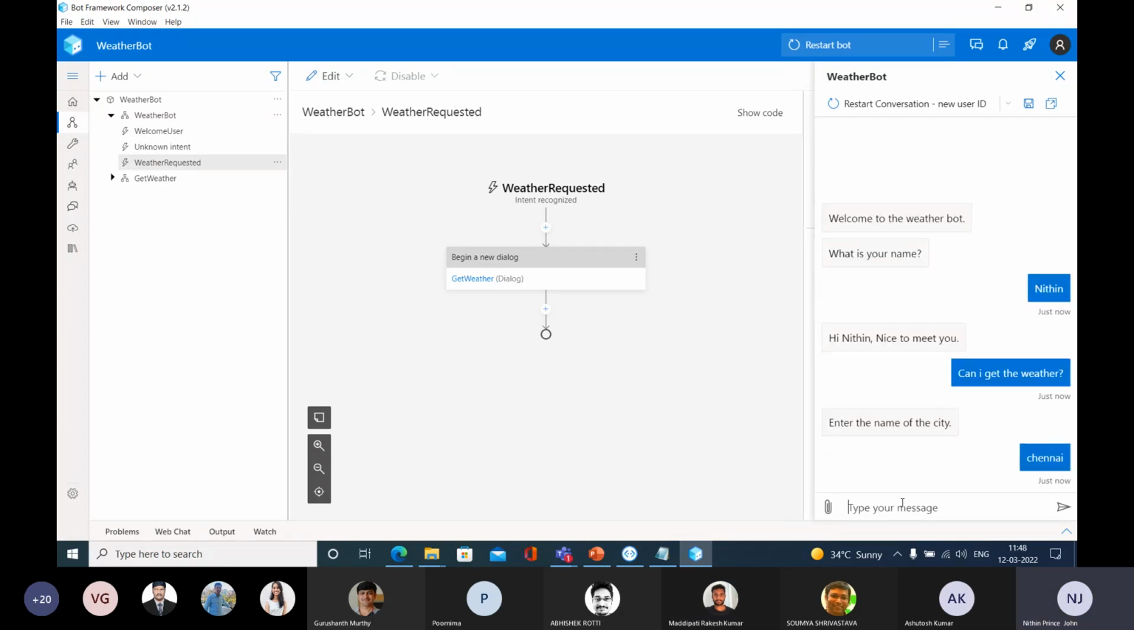So nothing. The bot is not able to give you anything, right? So why? We have not designed anything after that, right? So now we are able to connect these two dialogues. That's the thing that we have done up to this point.